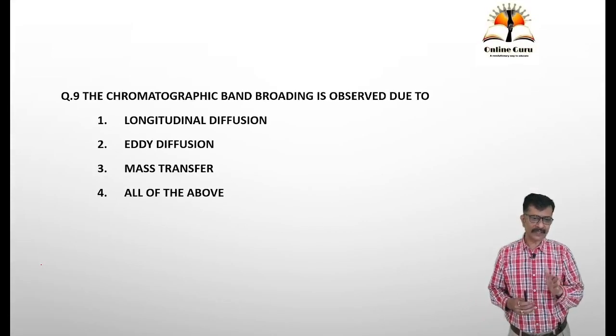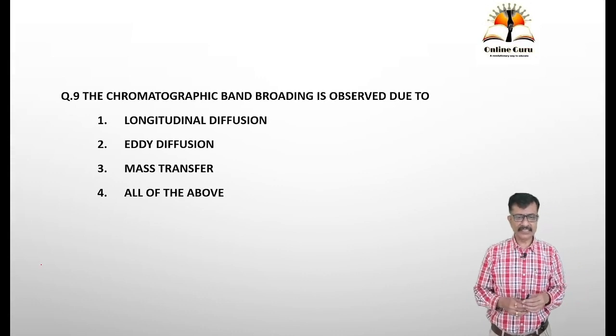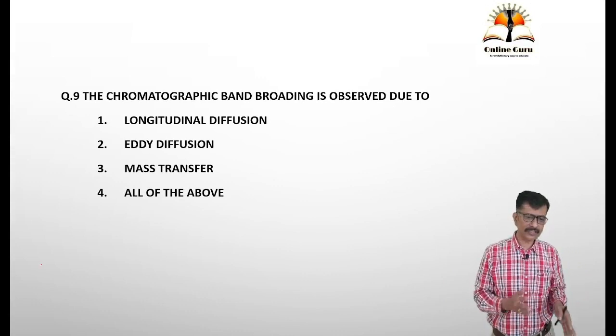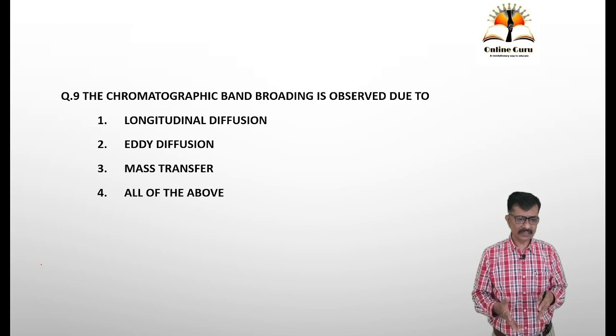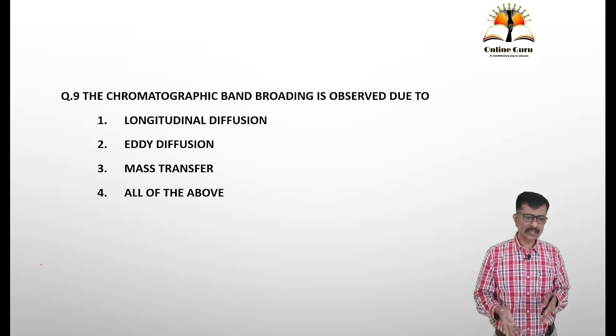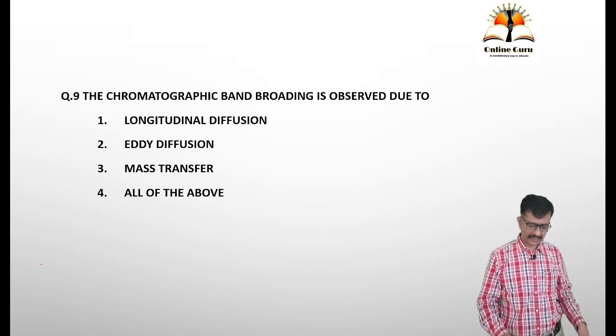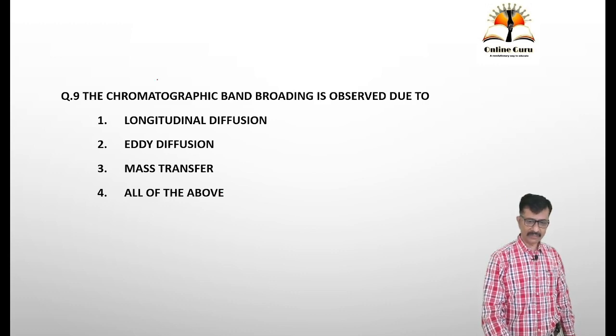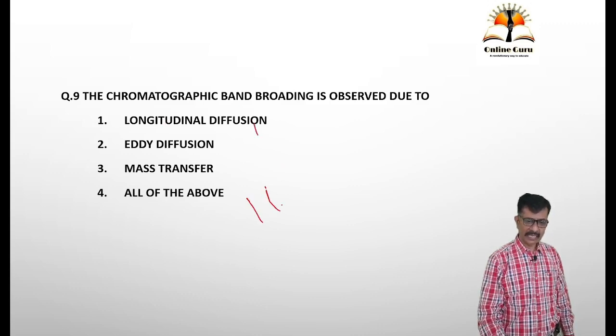The chromatographic band broadening is observed due to longitudinal diffusion, eddy diffusion, mass transfer, all of the above. This question is based upon the Van Deemter equation. What is the Van Deemter equation?